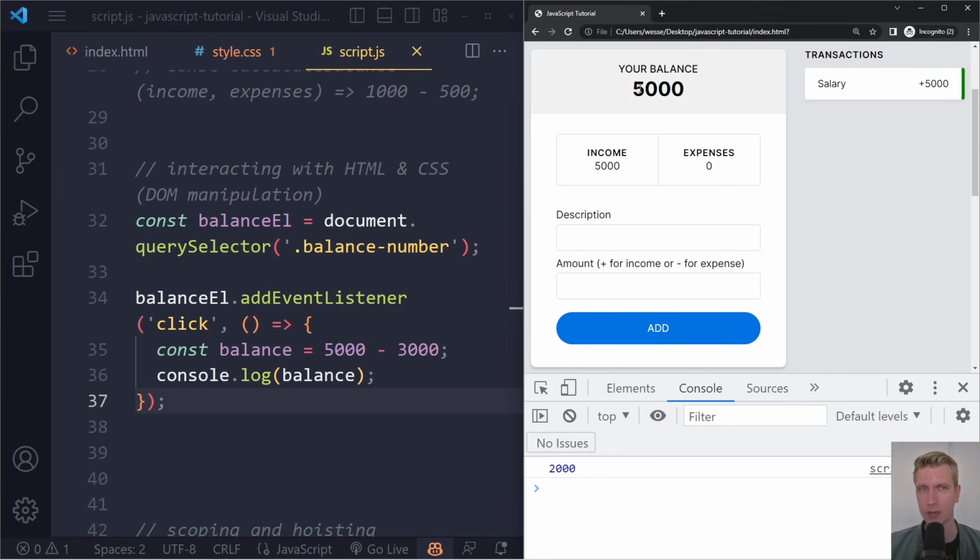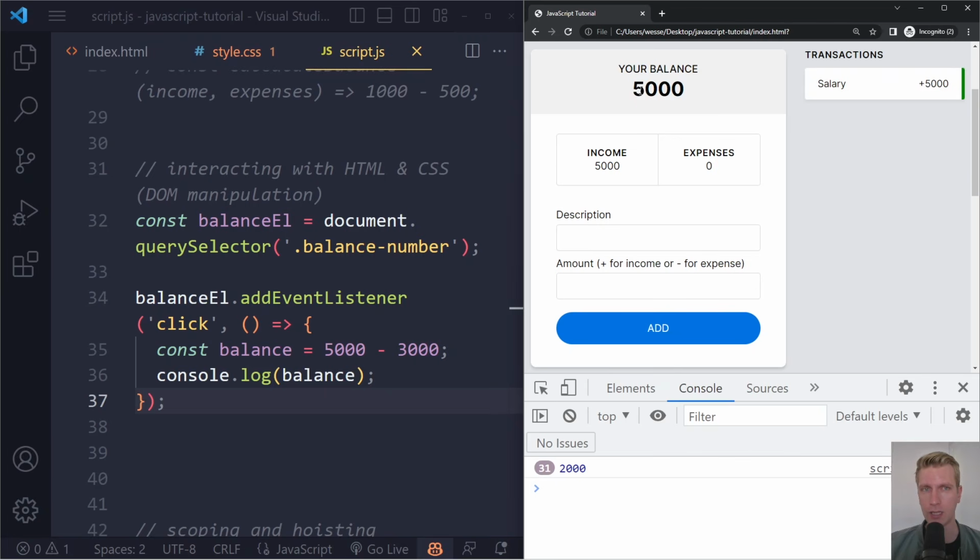Now, what if we click on this number and we want to change the number here, right? So whenever I click, by the way, it keeps logging this. So it runs this function whenever I click. So I could be clicking 100 times one after another, right? In the console here, it will just count this. It's not going to log an individual entry here. It's just going to give you the count.